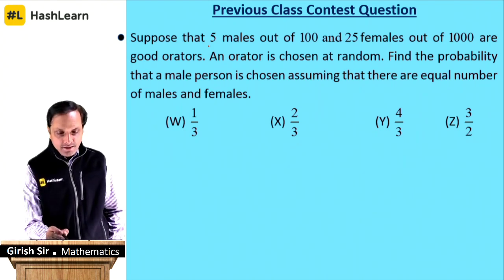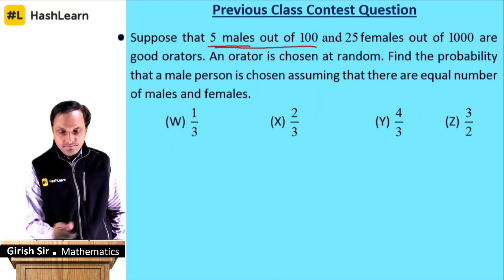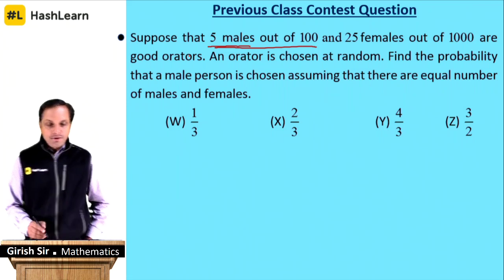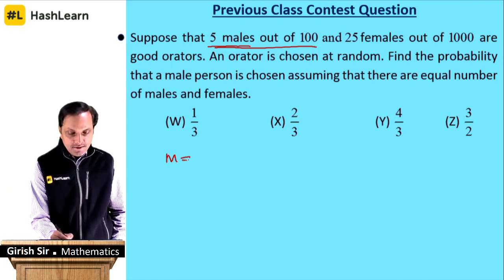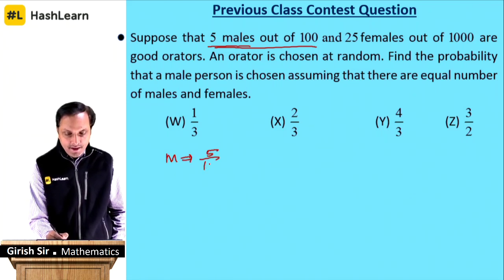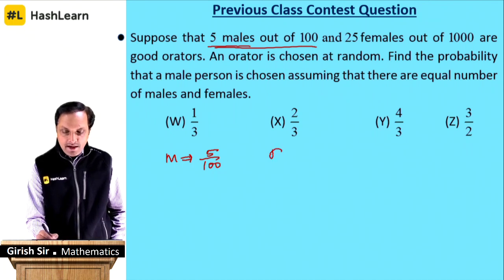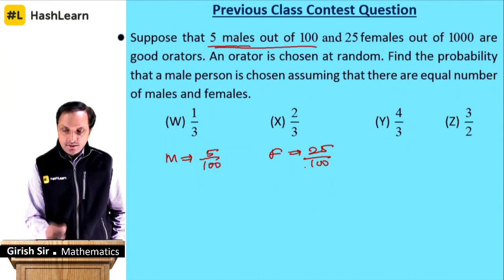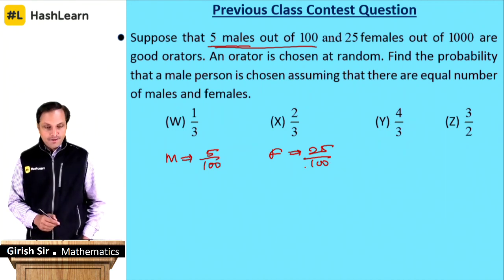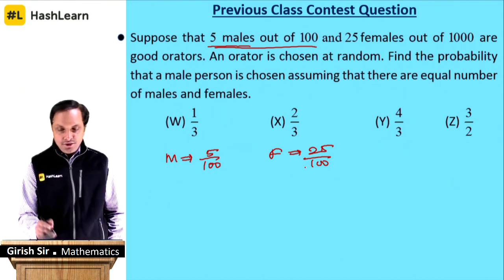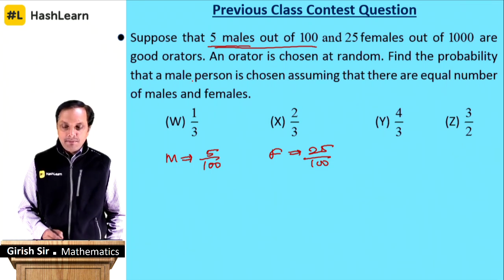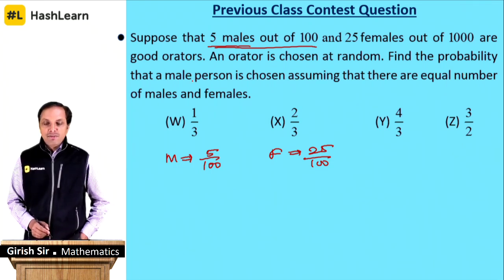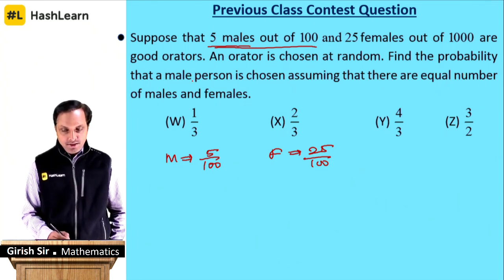Suppose that 5 males out of 100, so males is 5 out of 100, and females is 25 out of 1000, are good orators, and an orator is chosen at random. Find the probability that the person chosen is male, assuming that they are in equal numbers.